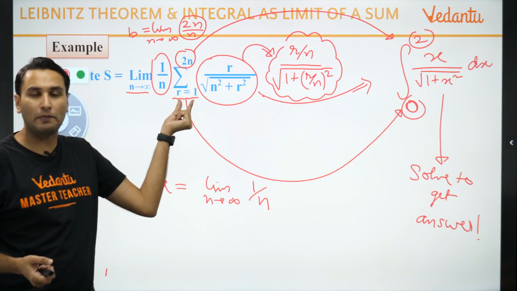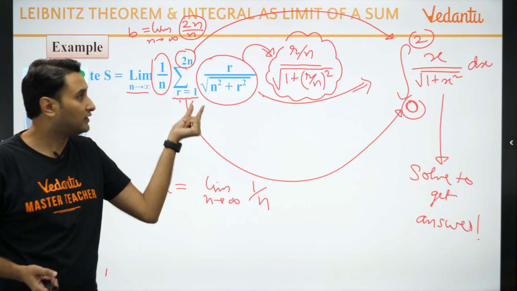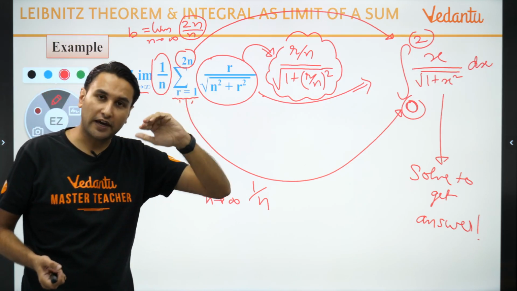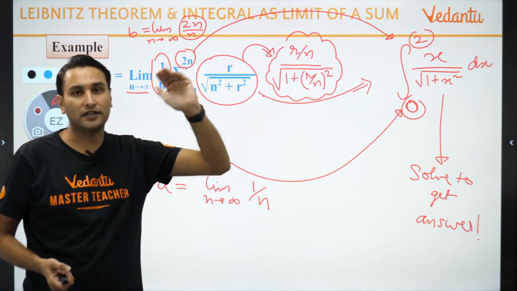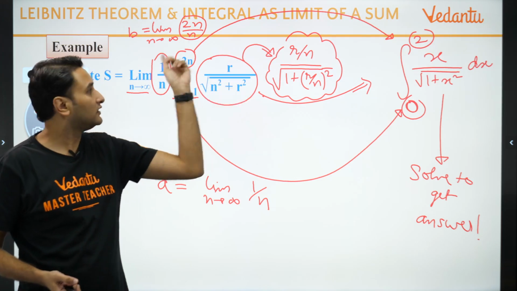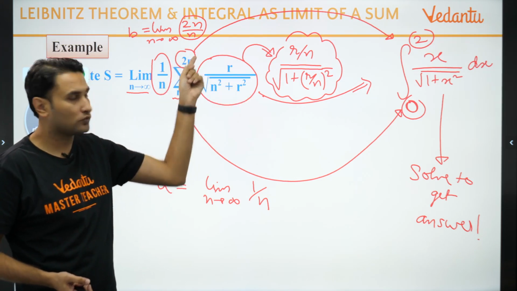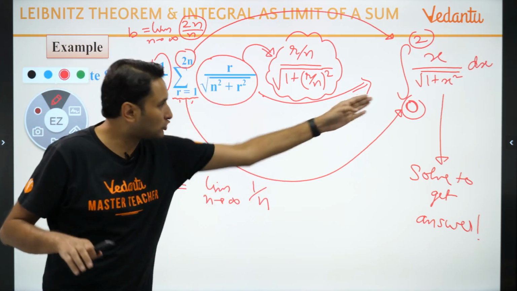What will you do? Divide it by n and take the limit n tends to infinity. Upper limit divided by n and take the limit n tends to infinity. This will become 0 to 2. Clear? Now we will solve this.